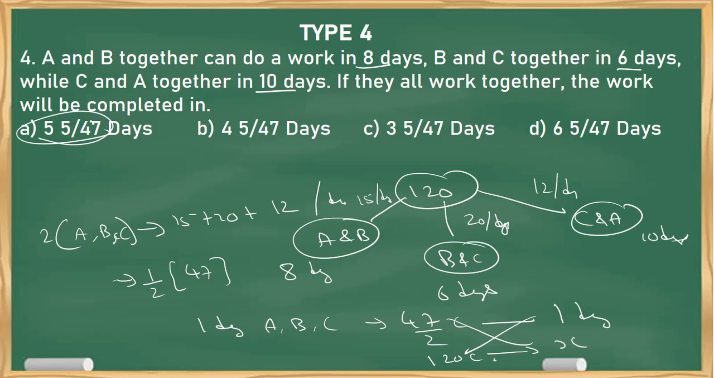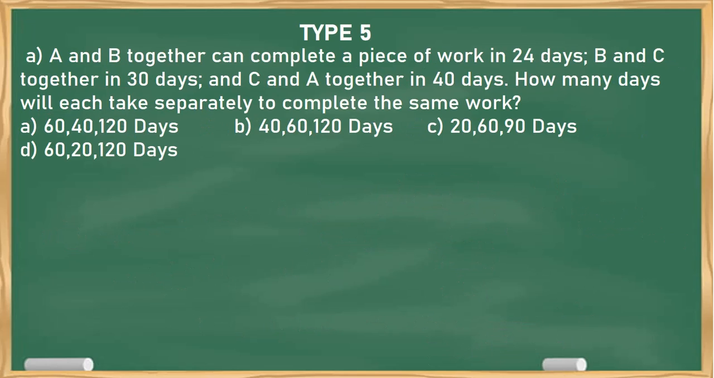Clear? Okay. So let's go with the last question for the day. A and B together can complete a piece of work in 24 days. B and C together in 30 days. C and A together in 40 days. How many days will each take separately to complete the same work?